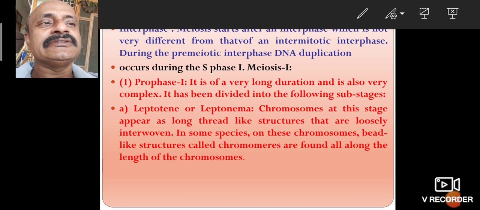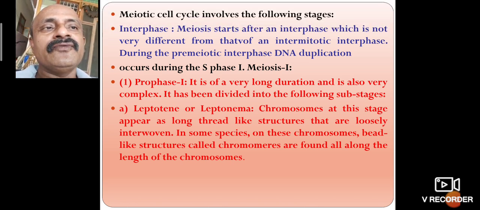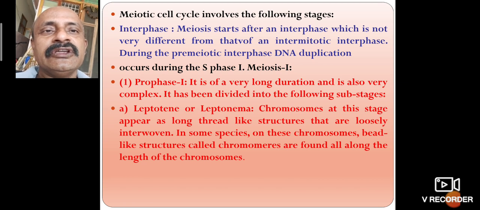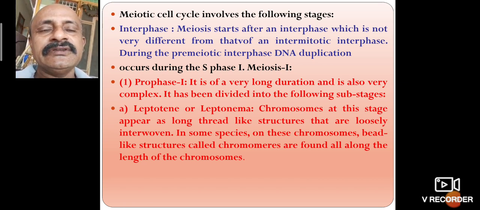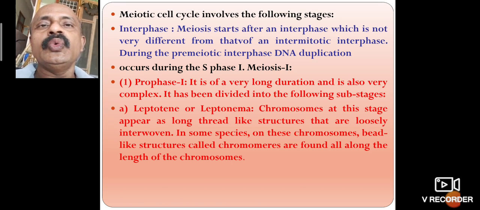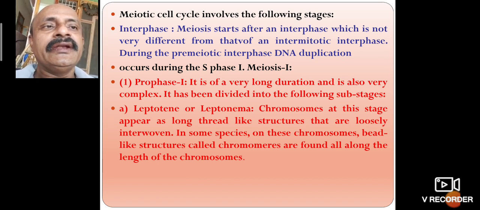The meiosis cells are involved in the following stages. First is the interphase. Interphase means the stage between two meiotic divisions. Meiosis starts after an interphase which is not very different from an intermitotic interphase.